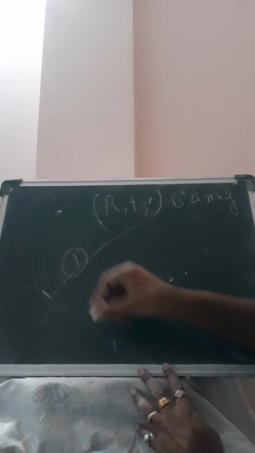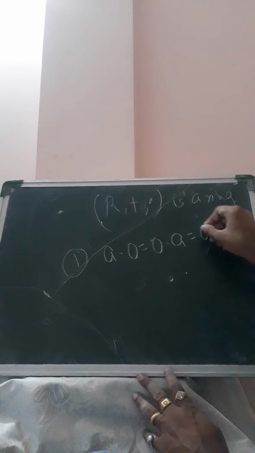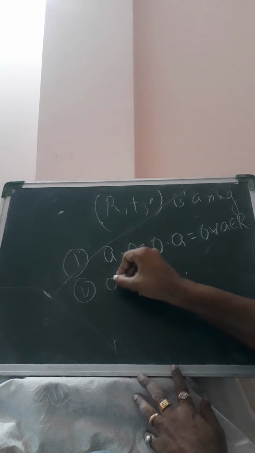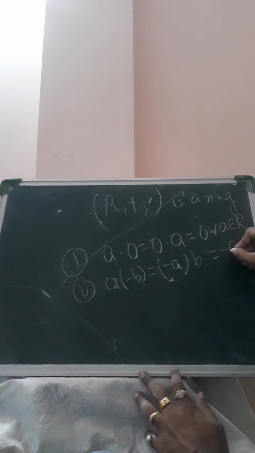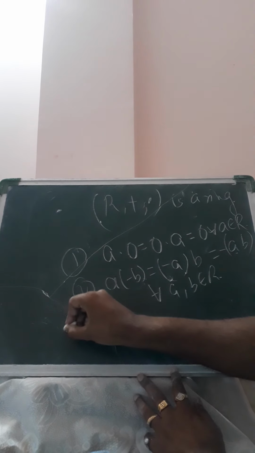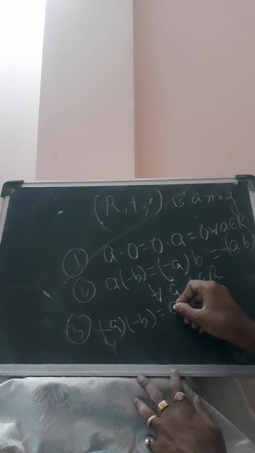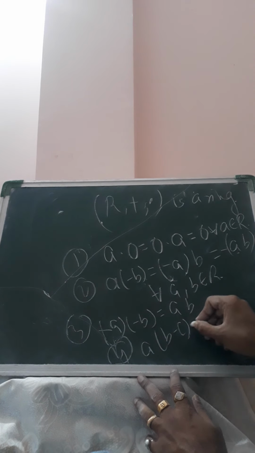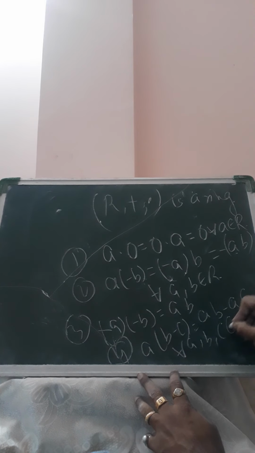Then these results are true: first, a · 0 = 0 · a = 0 for all a belonging to R. Second, a · (−b) = (−a) · b = −(ab) for all a, b belonging to R. Third, (−a) · (−b) = a · b, and the fourth one is a · (b − c) = a · b − a · c for all a, b, c belonging to R.